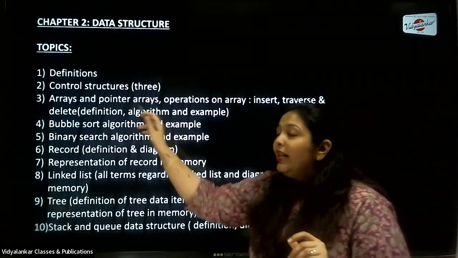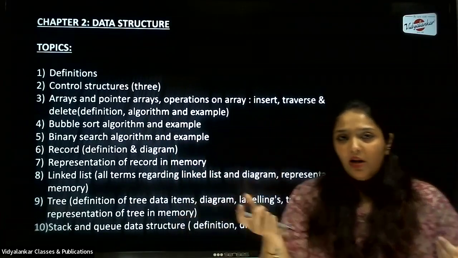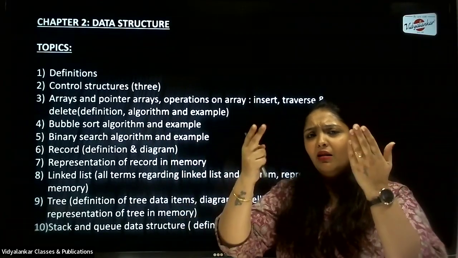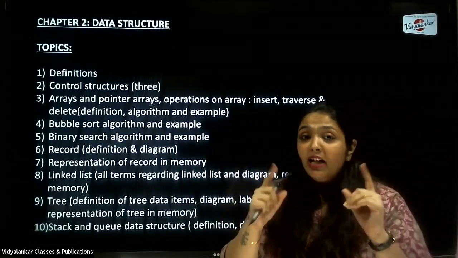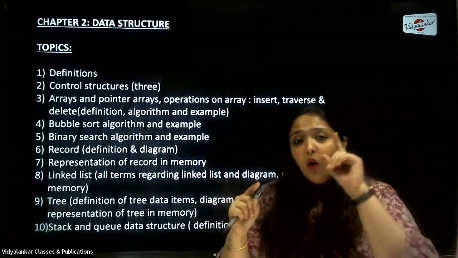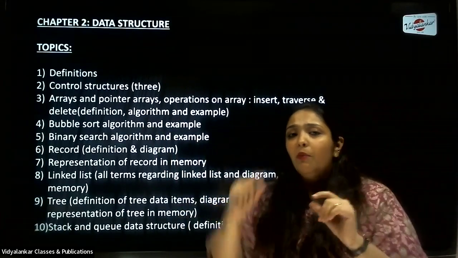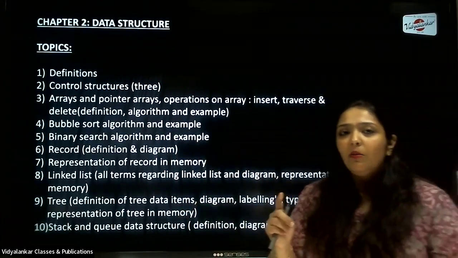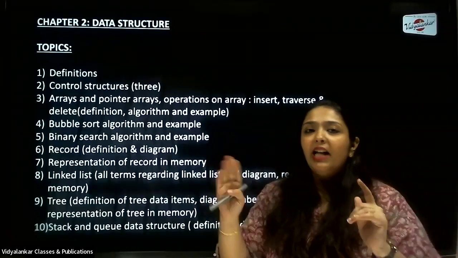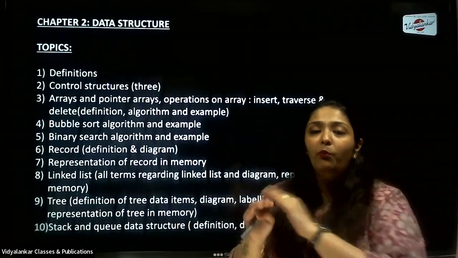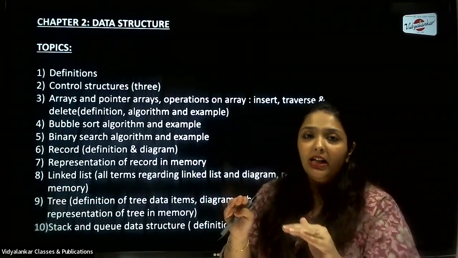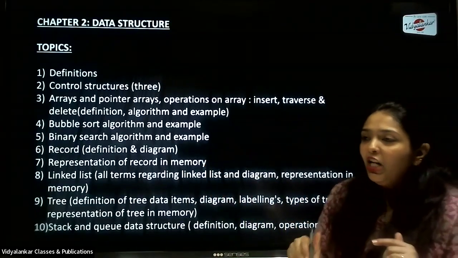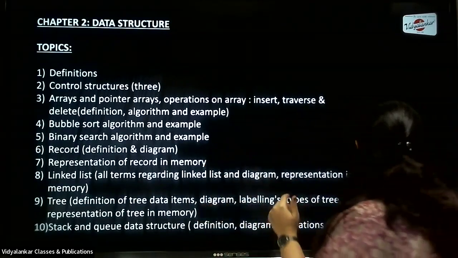Okay, now pointer array. What is a pointer array? It is an array which holds the address of a similar or normal array. Don't forget, when you're writing about pointer arrays, you have to mention keywords like both the arrays have the same data type. In C++, you remember, you cannot define the pointer array with some other data type, and the array which it is pointing to cannot be of some other data type. So keep that in mind, so you know the concept when you're writing.